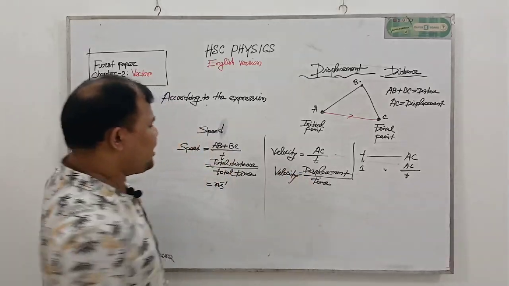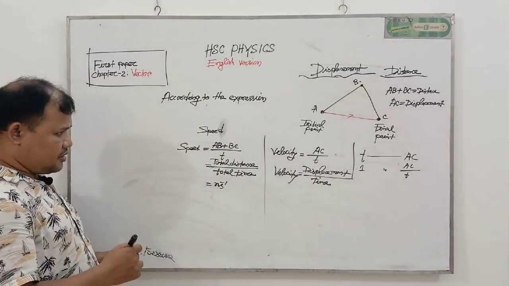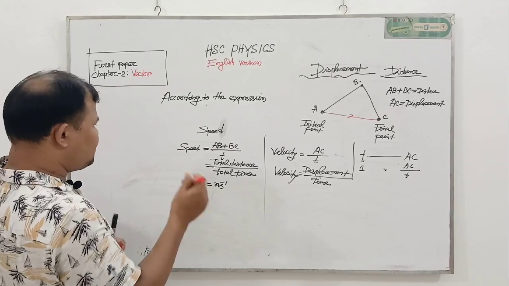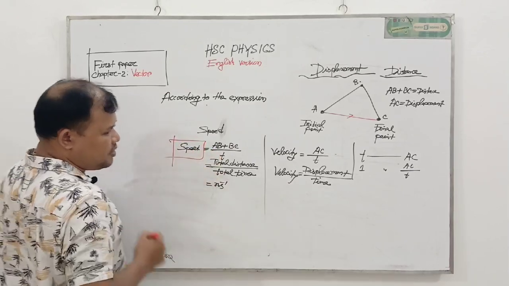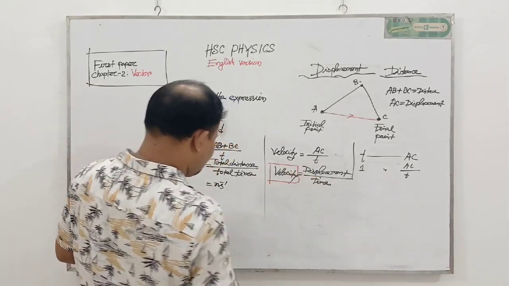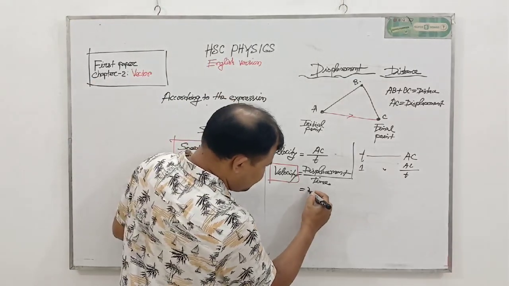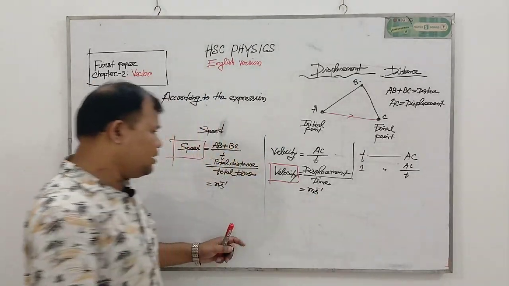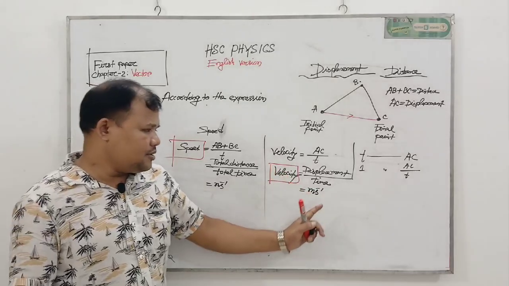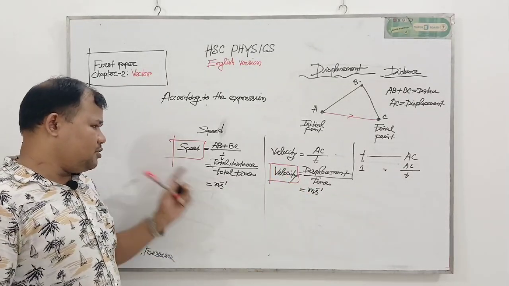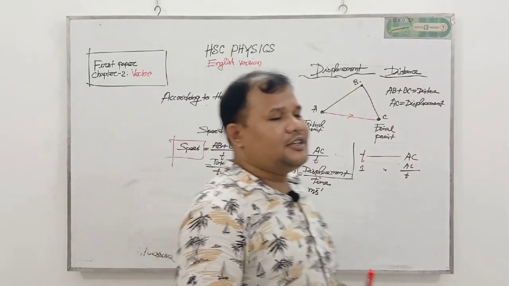My dear student, I think that all of you clearly understand and can differentiate what is speed and what is velocity. The unit of both quantities is the same. This is also meter per second. The unit of velocity is meter per second and the unit of speed is also meter per second. My dear student,